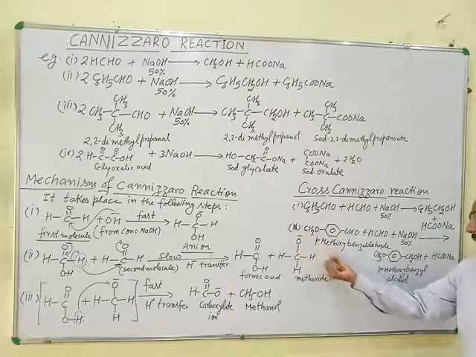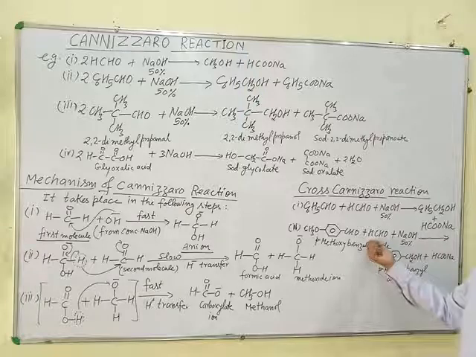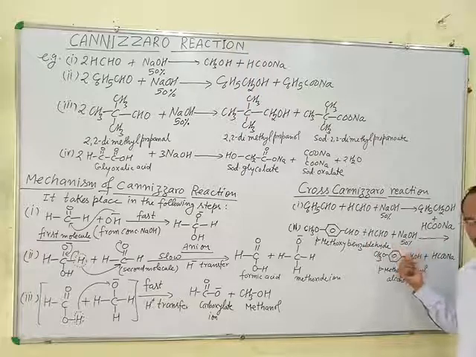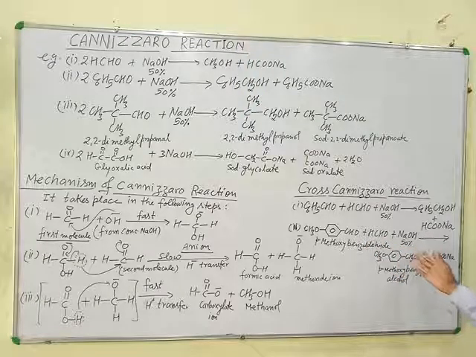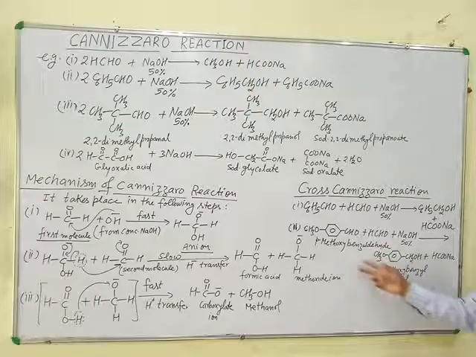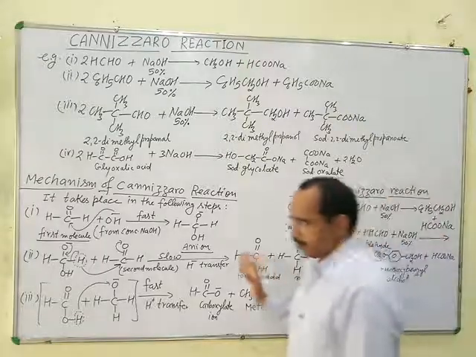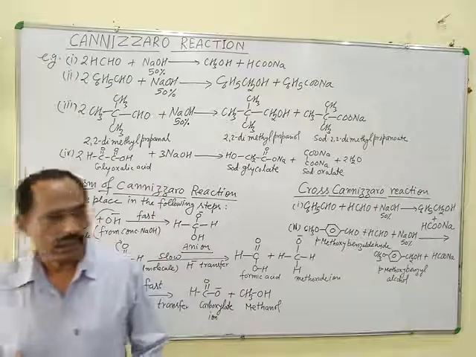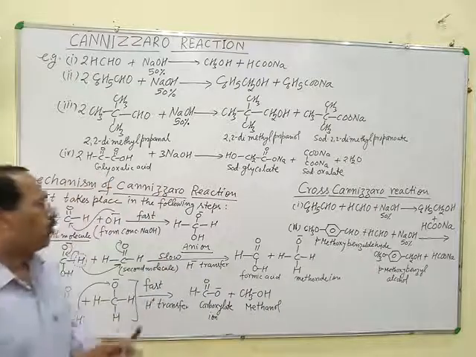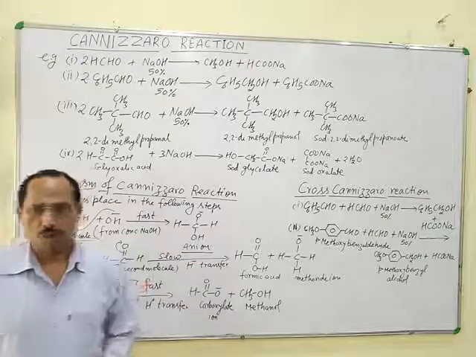Similarly, when para-methoxybenzaldehyde reacts with formaldehyde in strong alkaline medium, then oxidation of formaldehyde to sodium formate and reduction of para-methoxybenzaldehyde to para-methoxybenzyl alcohol takes place. This is cross-Cannizzaro reaction. So just like aldol and cross-aldol condensation, Cannizzaro and cross-Cannizzaro reaction is also possible.